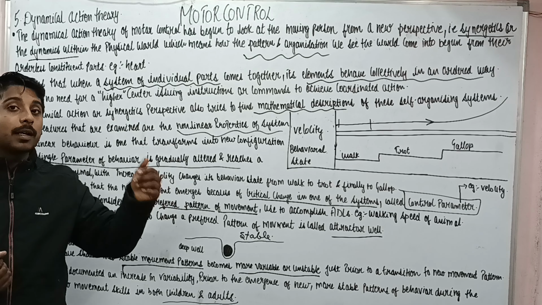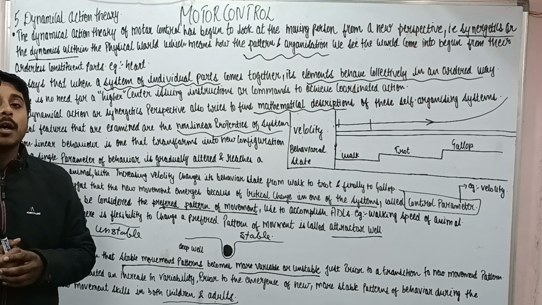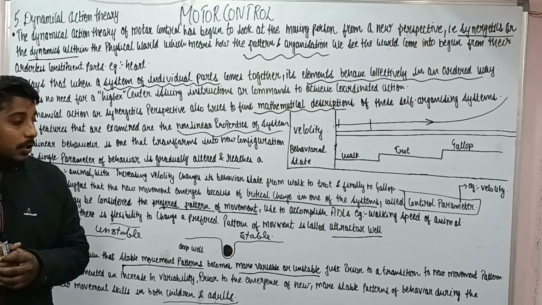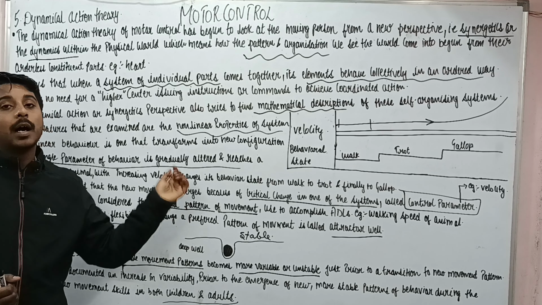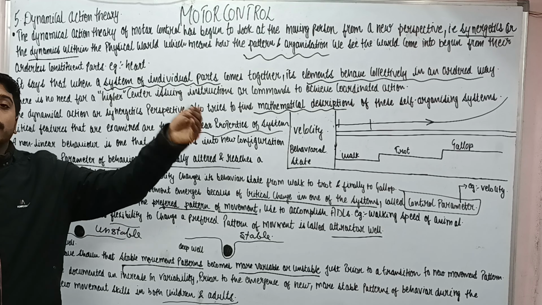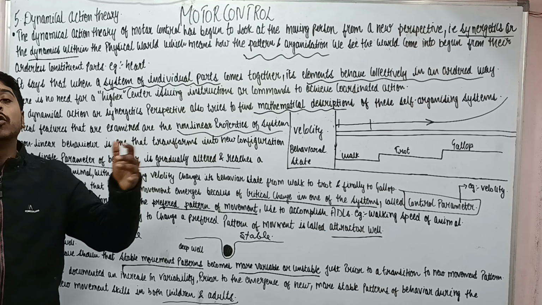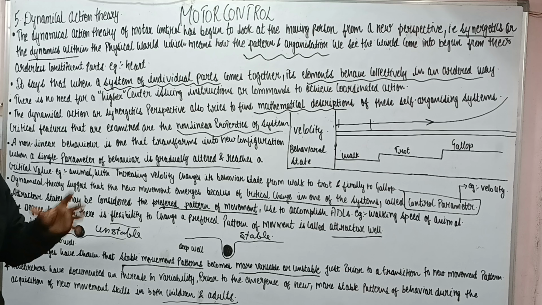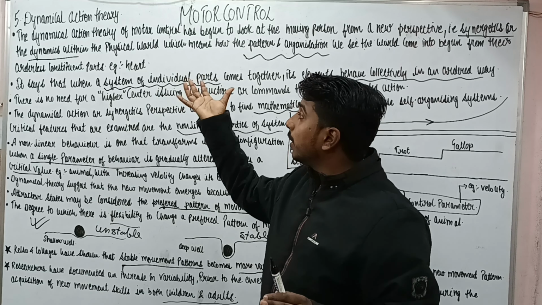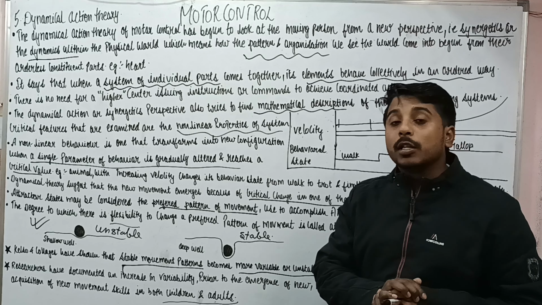Though this has a smaller base of support, we can do ADL very easily in this posture. So that deep well again becomes variable or unstable for the acquisition of a new configuration. So this was about the next theory, that is the dynamical action theory.